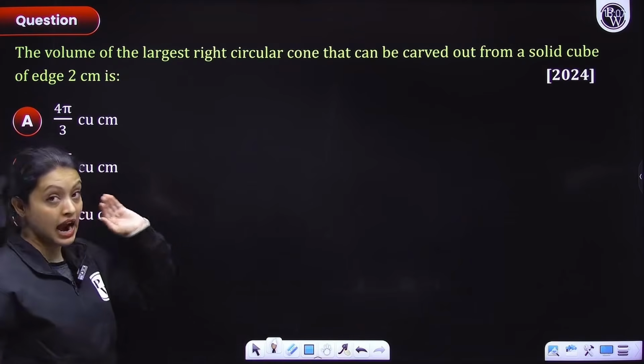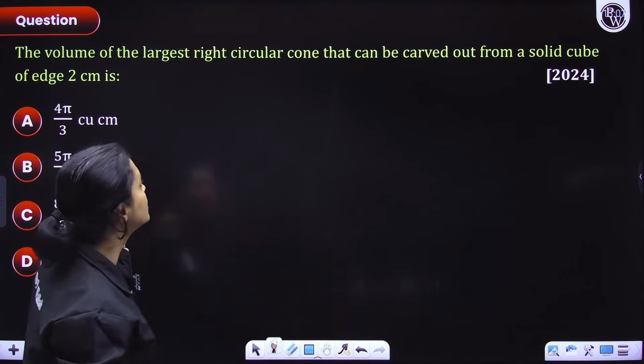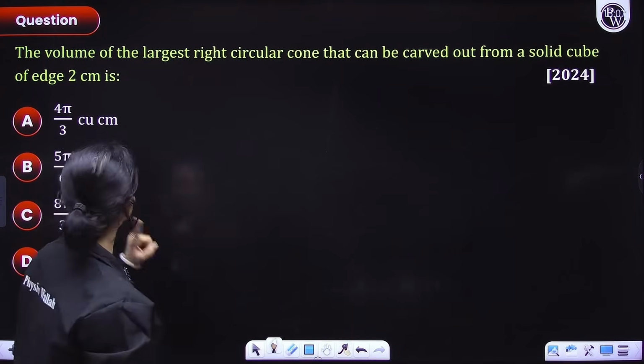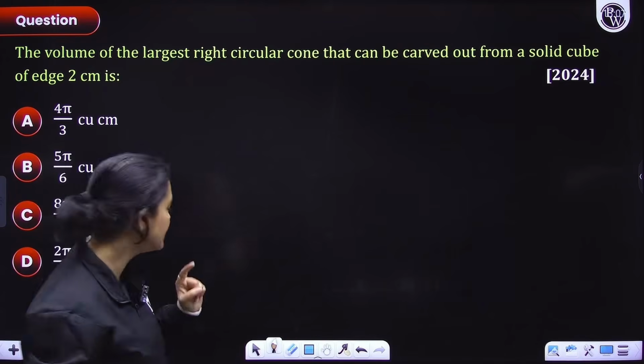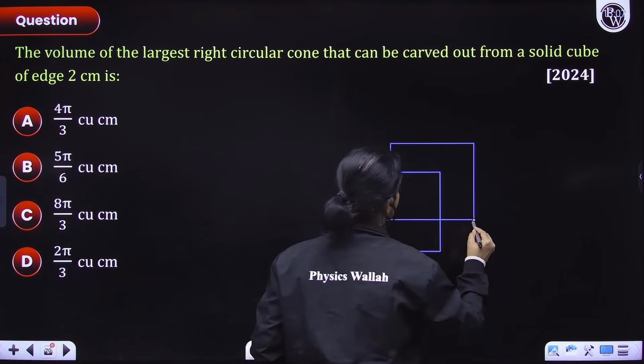The volume of the largest right circular cone that can be carved out from a solid cube of edge 2 centimeters is... So again, people, we have to draw a cube. So we'll draw a cube.